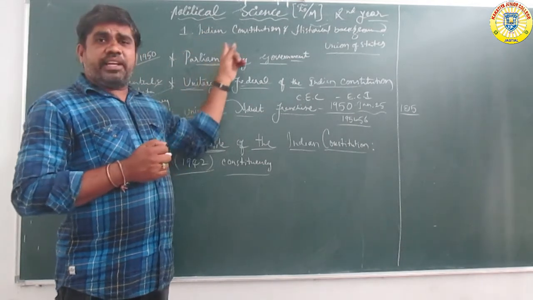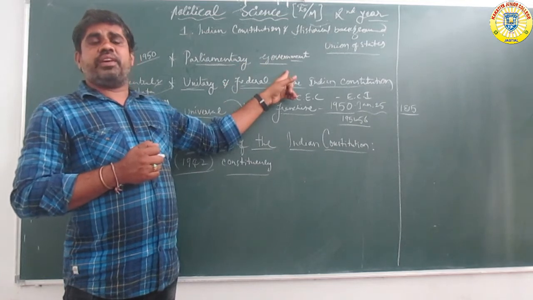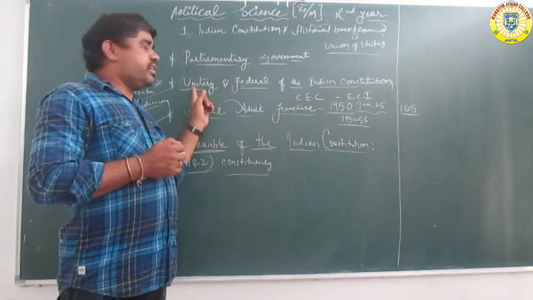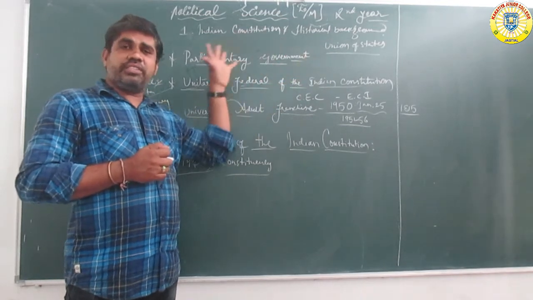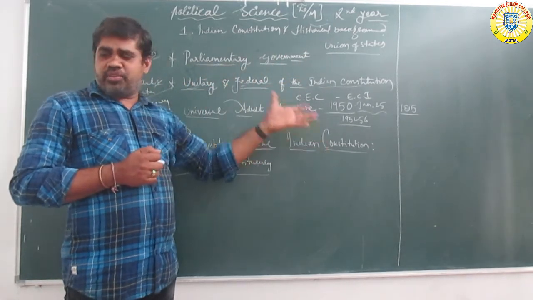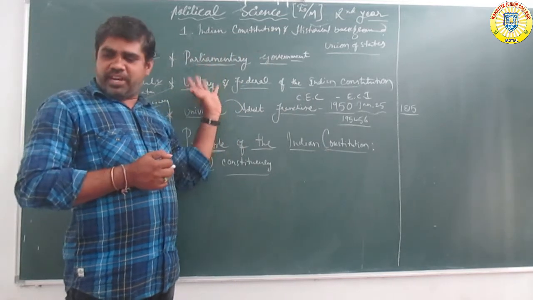First one, parliamentary government, for example India. Second one, unitary and federal of the Indian Constitution: unitary system, federal system. Both systems are there, unitary and federal.